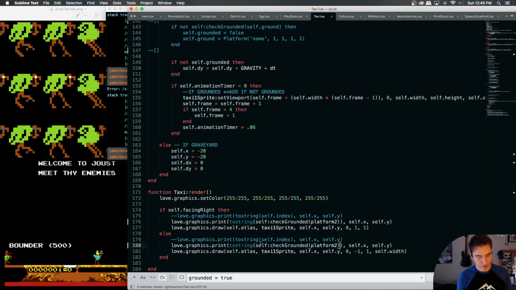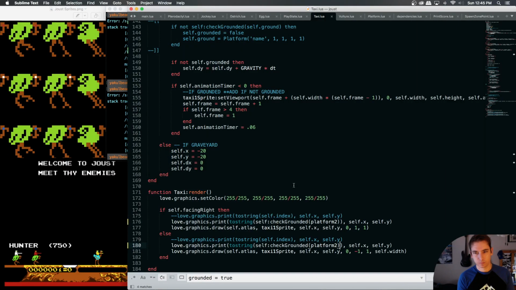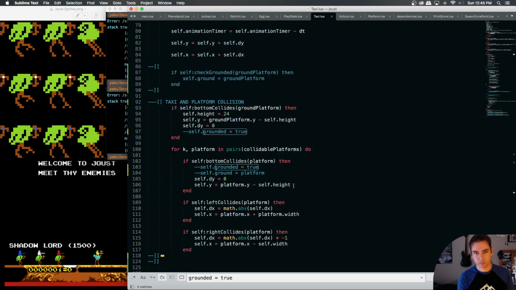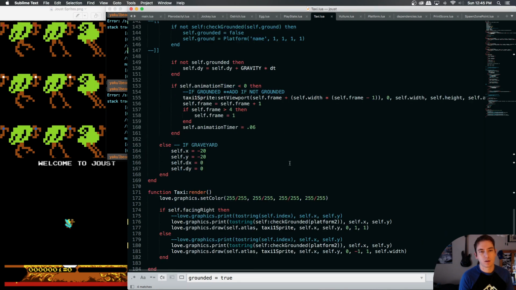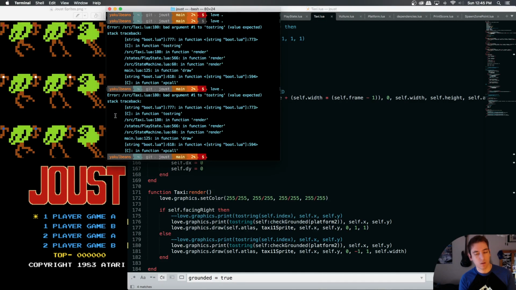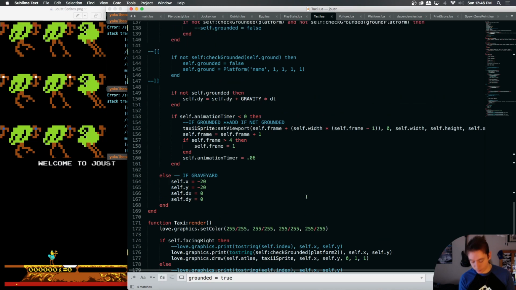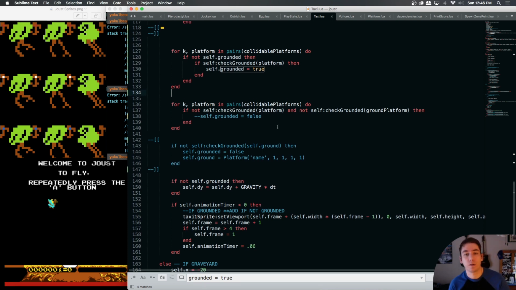It's because it's cycling through all the platforms. I know it is. We just need to figure out how to.